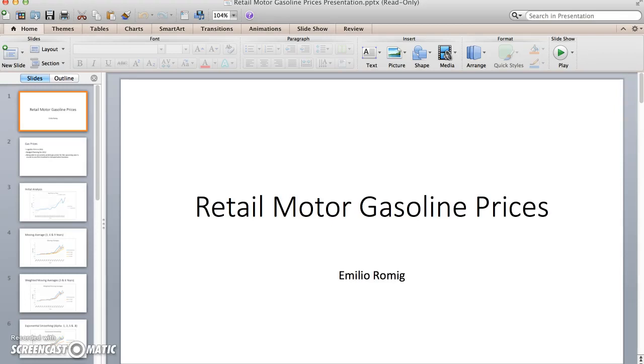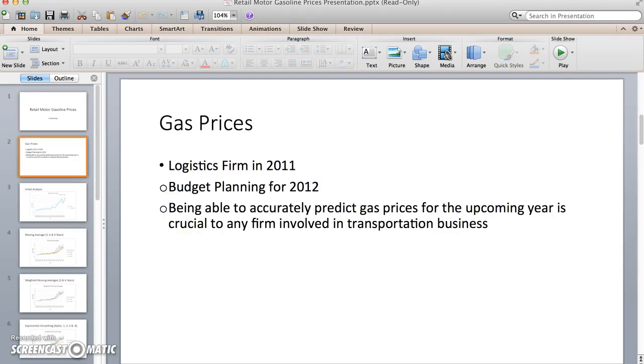We're writing the year 2011. I was hired recently by a logistics firm in order to help them plan out a budget for the upcoming year 2012. Like any other company involved in the transportation business, this firm is heavily impacted by changes in gas prices. My job was simply to collect data on gas prices and to make forecasts.